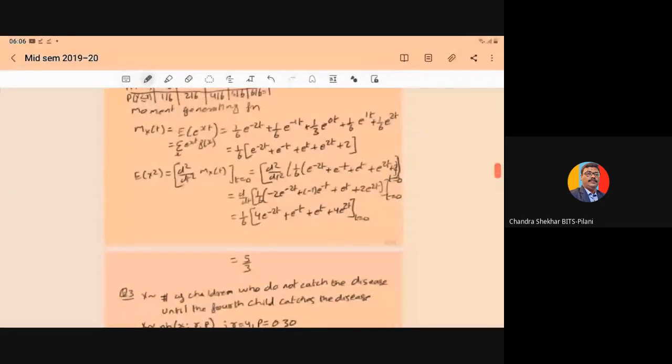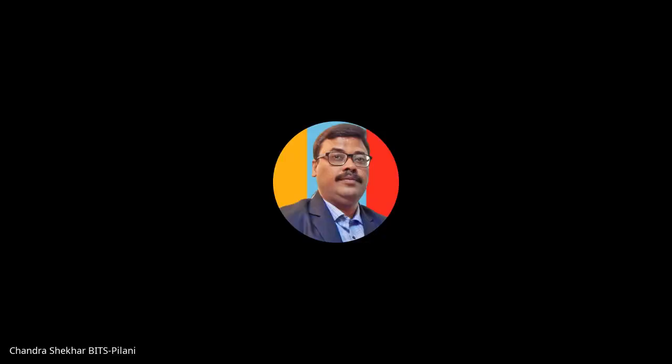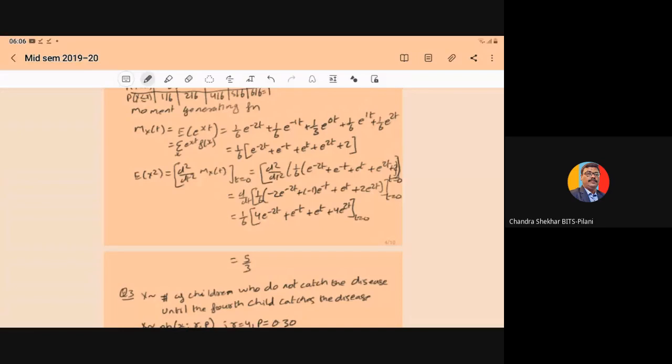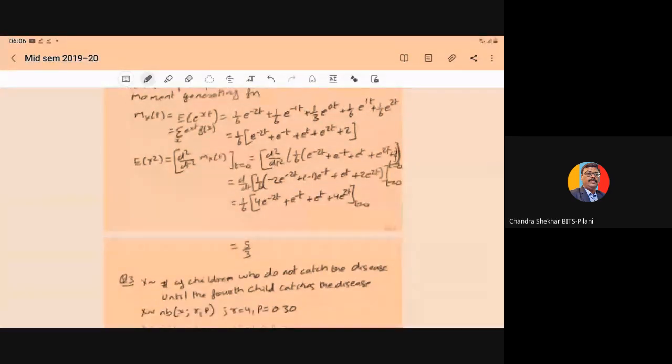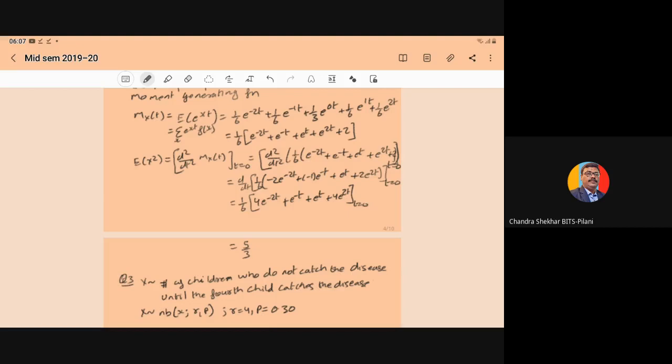1t plus 1 by 6 e to the power 2t. So it can be written as 1 by 6 times e to the power minus 2t plus e to the power minus t plus e to the power t plus e to the power 2t plus 2. Now you know that we can compute the second moment E(X squared) from the moment generating function by computing the second derivative at t equal to 0.